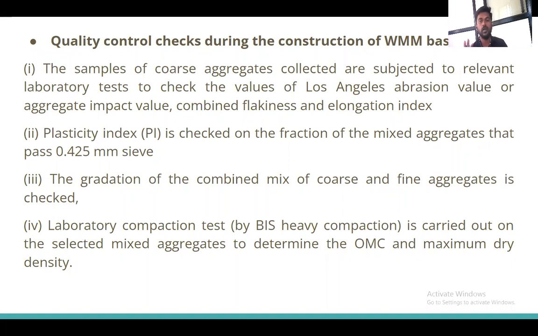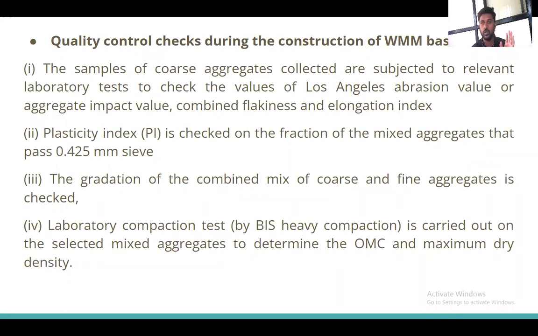Whenever I am taking the material for construction, before that I have to check certain tests. What are these tests? Abrasion value, which we have seen in the practical, aggregate impact test, flakiness index, elongation index.